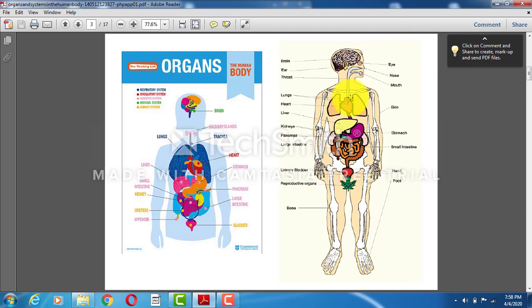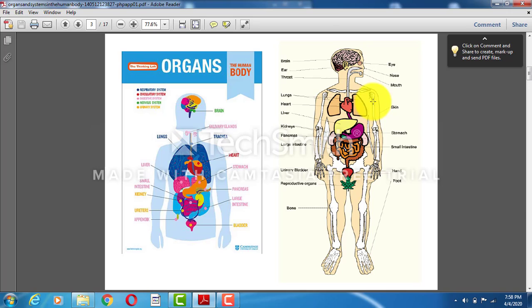Can you see the anatomy of the human body? It shows how it looks from inside. Everybody's body is composed of all these organs. If we start from the head part, we see that the brain is situated here, and then as we go further down, we see the eye, that is an external organ, nose external organ, mouth external organ, and then we go down to the trachea.